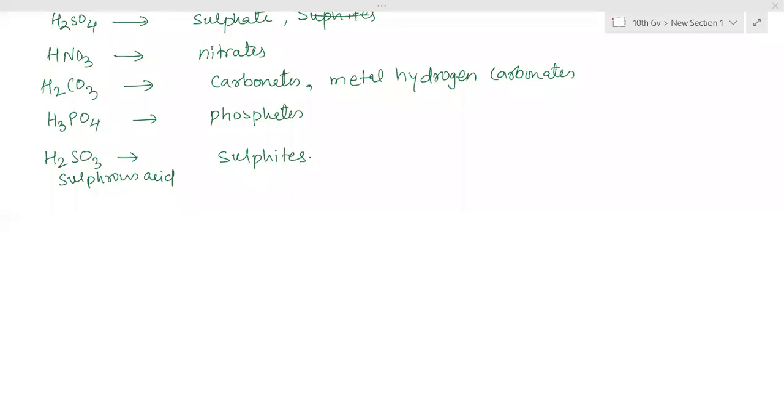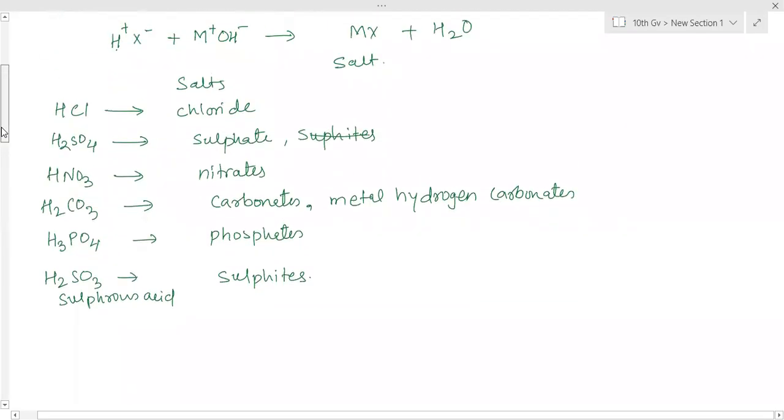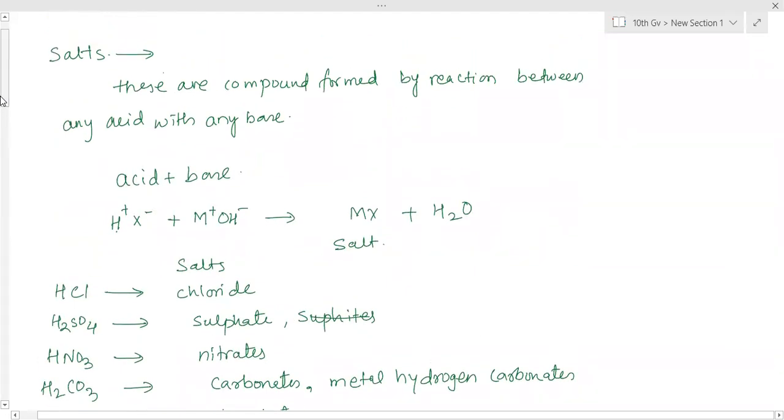So yesterday we started with the salts. We have seen salts are formed by the reaction between any acid and any base. The negative ion comes from the acid and the positive ion comes from the base. They combine together forming a compound. That compound we call a salt.